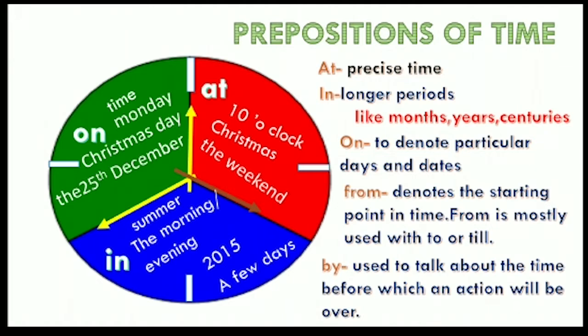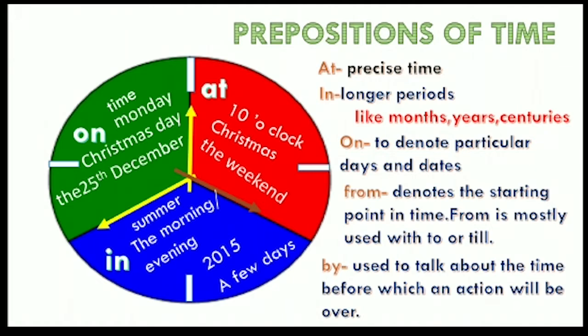So first, preposition of time. At, in, on, from, by, these are all prepositions of time. To be precise about the time we use at. For longer periods we use in, like months, years, centuries, etc. We use on to denote particular days and dates. So on 26th Jan, on 30th October, etc. From, when do we use from?